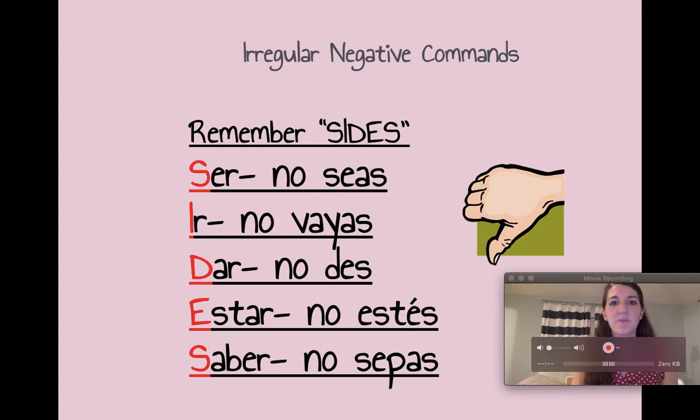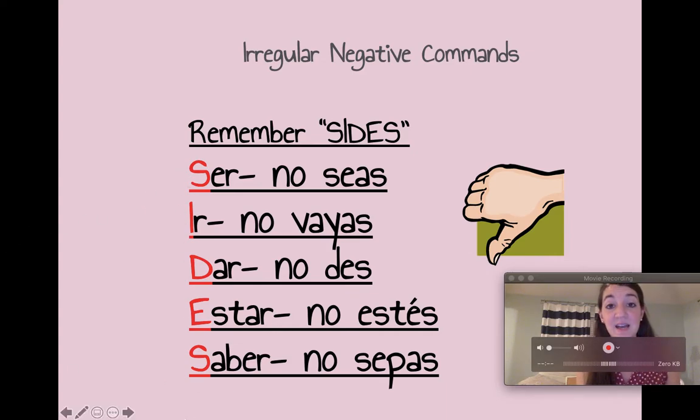When we talked about the positive commands, we had our little way to remember, Vin Diesel has 10 weapons, eh? Your irregulars in the negatives are not going to be those same ones. You would never say no ten, right? You would say no tengas. So be careful that you don't superimpose positive irregulars onto the negatives, okay? The negative irregulars are sides.